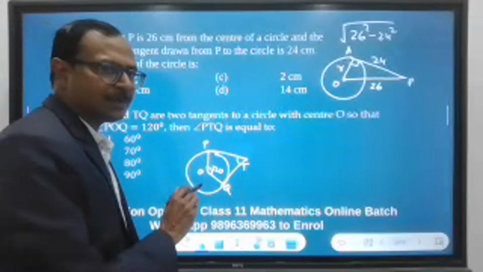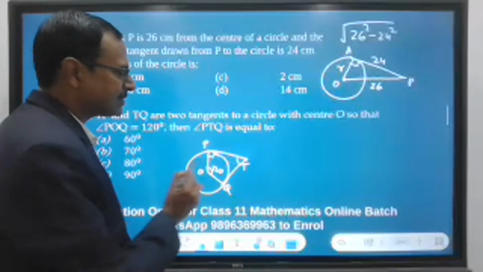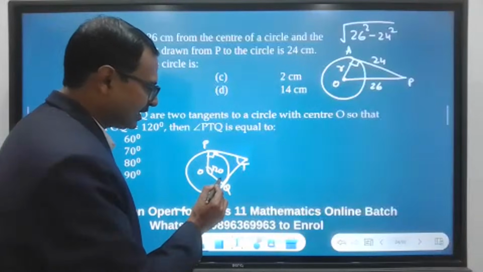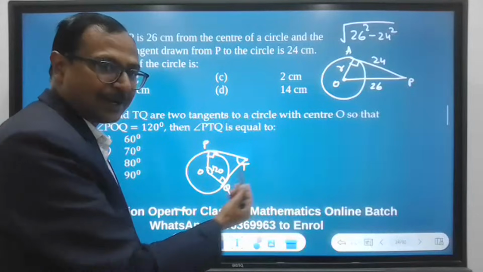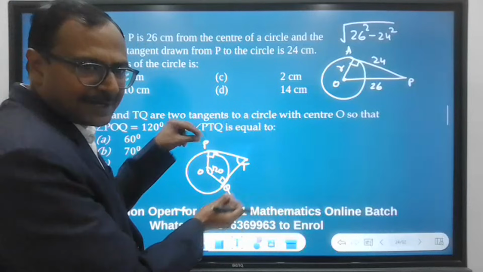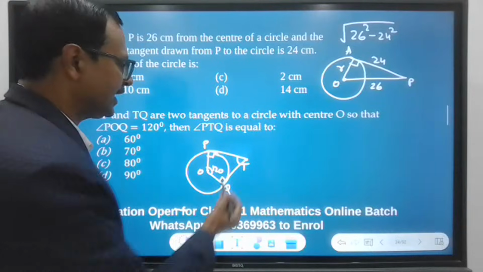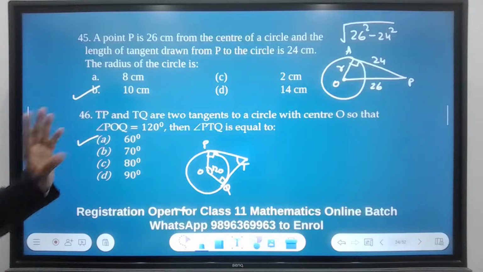Now very easy question because this is a conceptual question. The angle between radius and tangent is always 90. So this is 90. This is 90. And so the opposite angles of this quadrilateral are going to be supplementary because they will add up to 180. 180 and 180, 360. So the answer is 60 degree. And the answer is A, 60 degree.